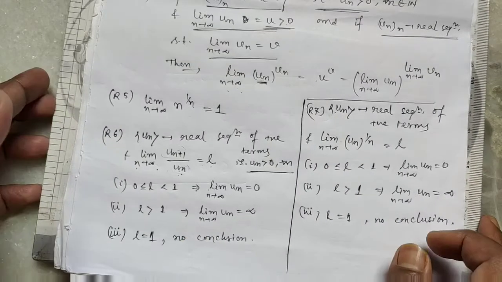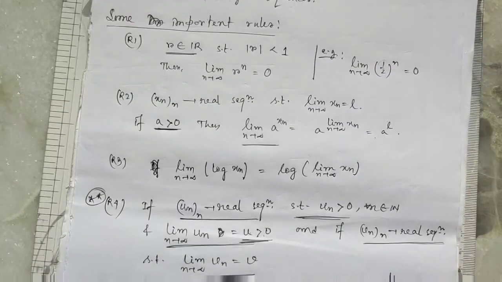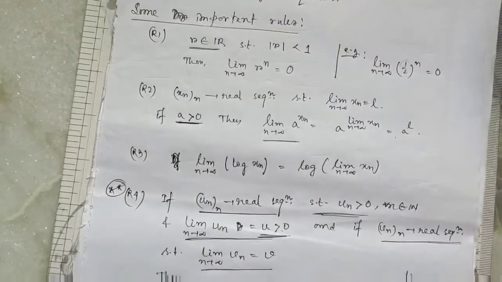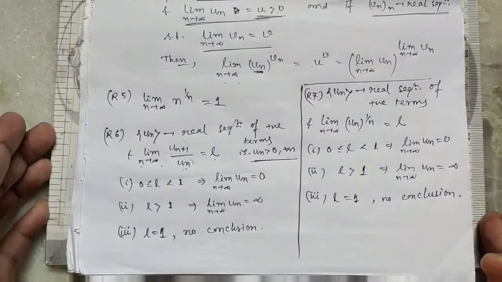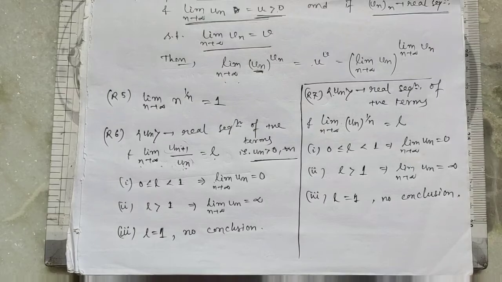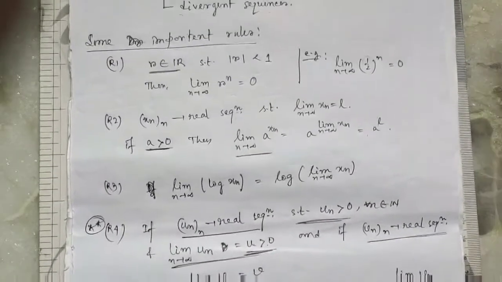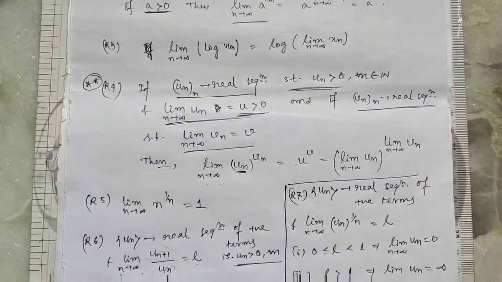So these are some important rules of the limit of a sequence. This helps us to find the limit of a sequence. To solve problems, we apply these rules. Clear?